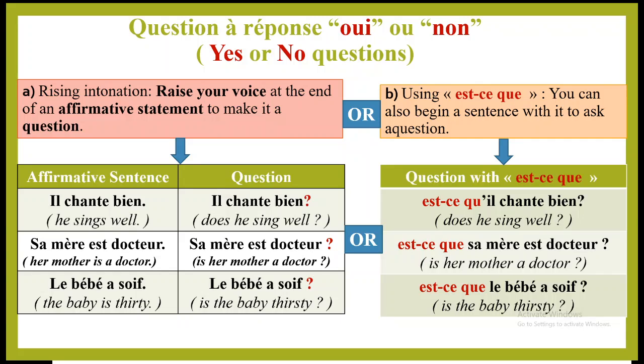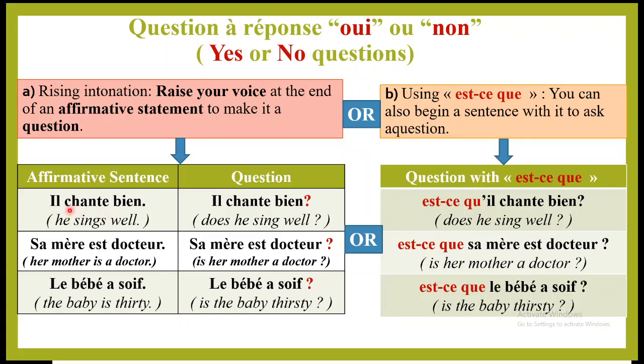Comment allez-vous? In the previous lesson, we have learned two ways of asking questions in French. The first one, we said that you just form your normal sentence and add a question mark. If you are talking, then we just raise your voice at the end of the sentence.